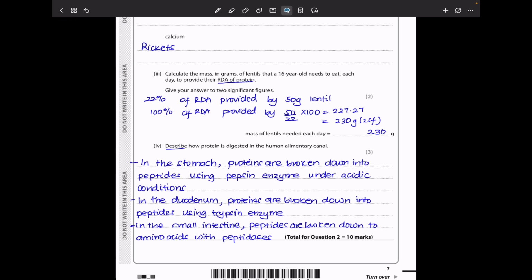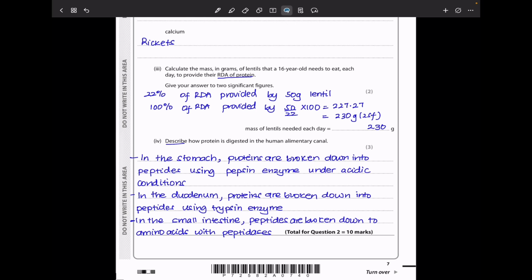The next part says, calculate the mass in grams of lentils that a 16-year-old needs to eat each day to provide their RDA of protein. They want you to give your answer to two significant figures. From the table, 22% of what they need is going to be provided by 50 grams of lentils, meaning 100% is going to be provided by 50 over 22 times 100, giving us 230 grams if you write to two significant figures.